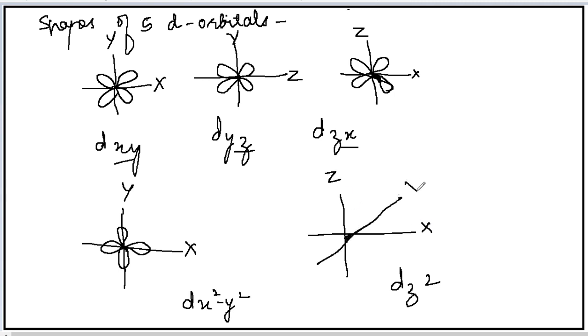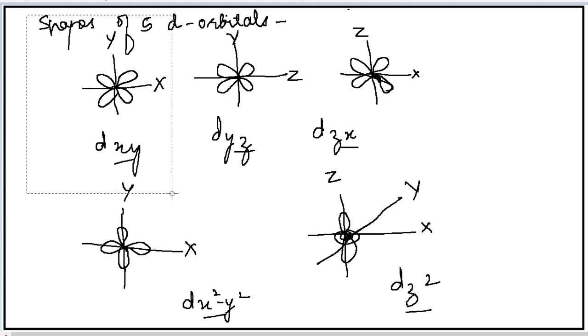Sorry, this is y. So the lobes are present on their respective axis. So these are the 5 shapes of the d orbitals. All that was just a revision for you because you are all familiar with this, because we are going to use this concept in the splitting in octahedral as well as in tetrahedral complexes.